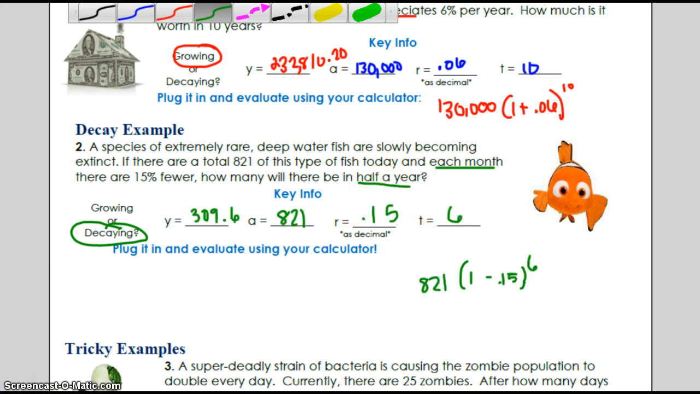All right, so let's go ahead and check your answer. You should have had 821 times (1 minus 0.15) to the 6th power, 6 being 6 months, which is half of a year, because we're counting by each month. And then your answer is 309.6, but really we don't need that 0.6 because there's not 0.6 of a fish. So it would be 309 fish if it is decaying at that rate.